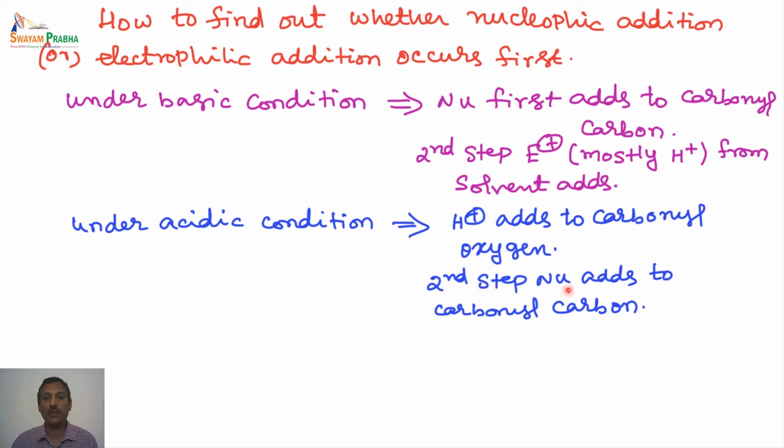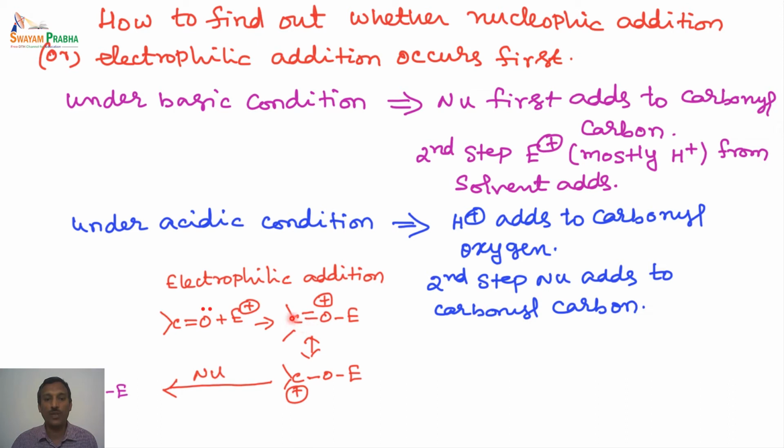And in the second step, the nucleophile adds to the carbonyl carbon because the carbonyl carbon becomes electron deficient, as shown here. So in the first step the electrophile adds to the oxygen. In the second step the nucleophile adds to the carbonyl carbon. So we end up with the same product. So this way, whether the reaction is carried out under basic or acidic conditions, we can predict what will be the first step.